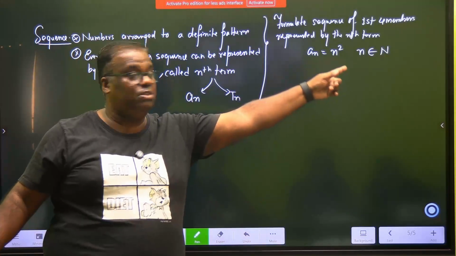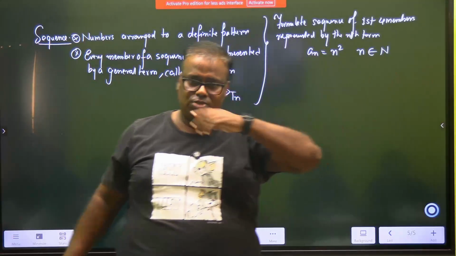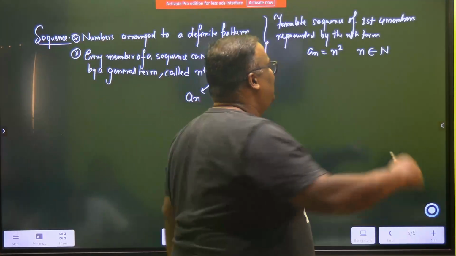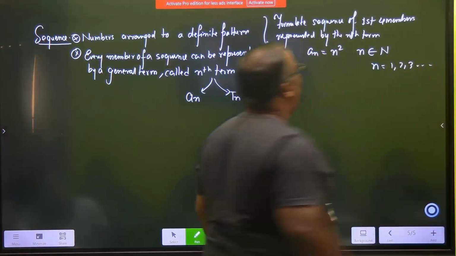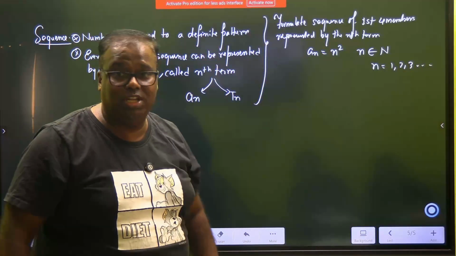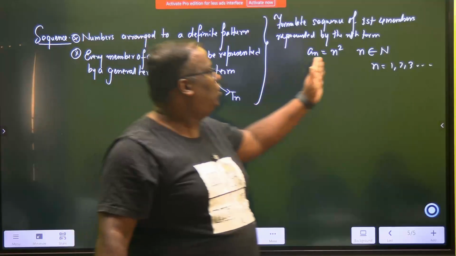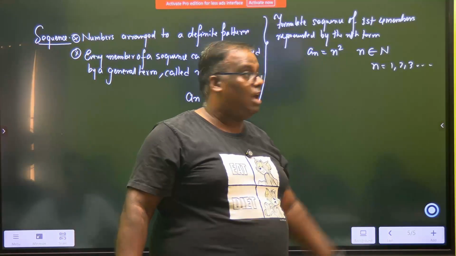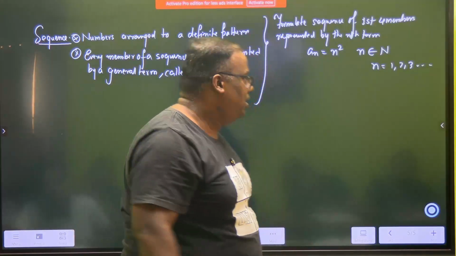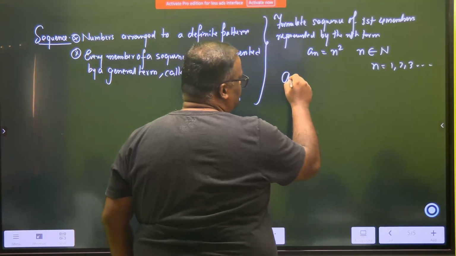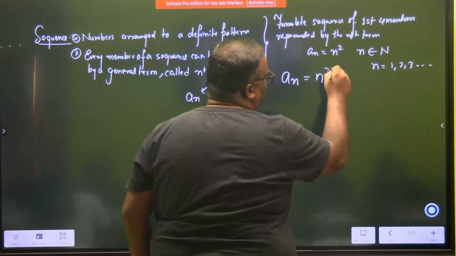Or if you are a little bit younger, they will write where n is equal to 1, 2, 3 and so on. So we have to generate the sequence now, and the formula they have given us is n squared. How many members do we have to show? 4 members, right? So our general member is an is equal to n squared.